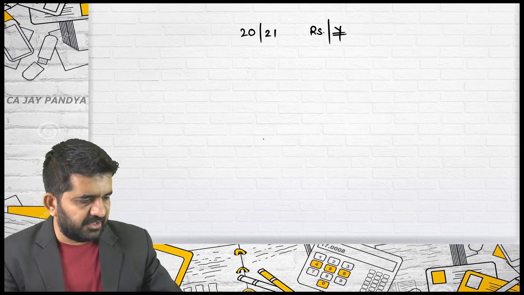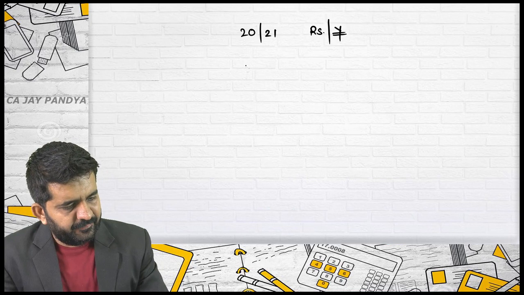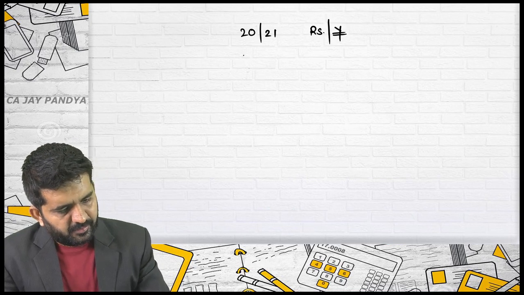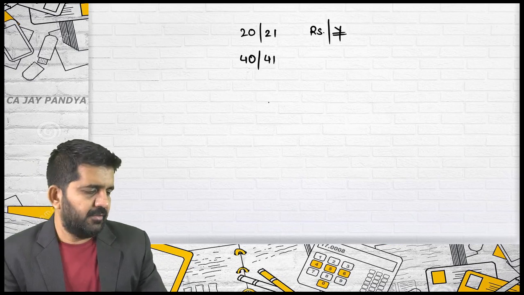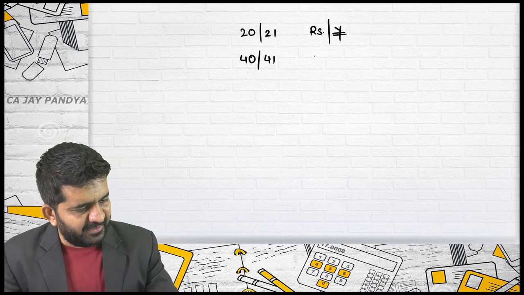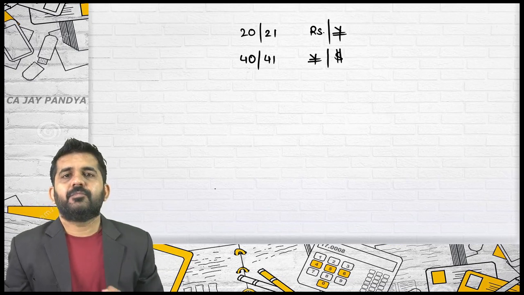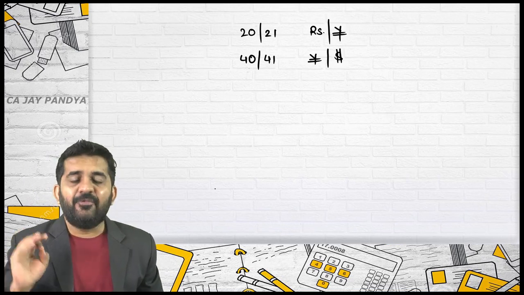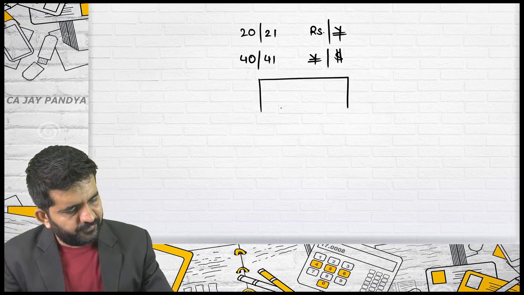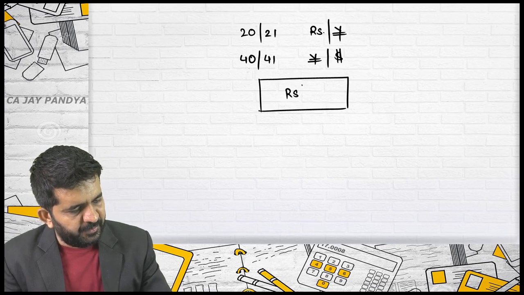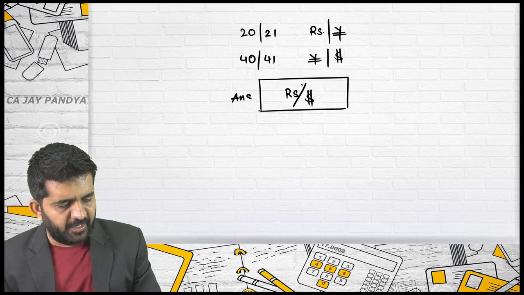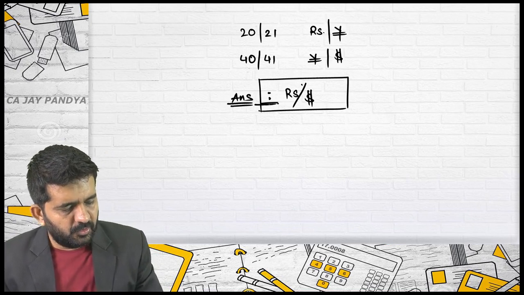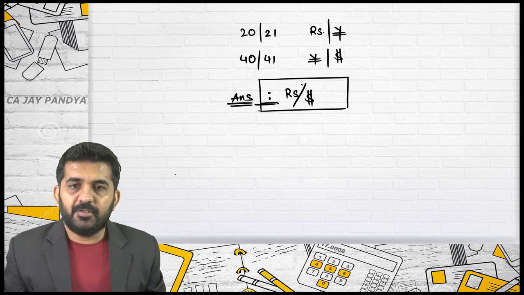This rate I am writing fictitious, and 40/41 is the rate of yen per dollar. I want the answer of rupees per dollar. This is what is required. Rupees per dollar. Is it alright?